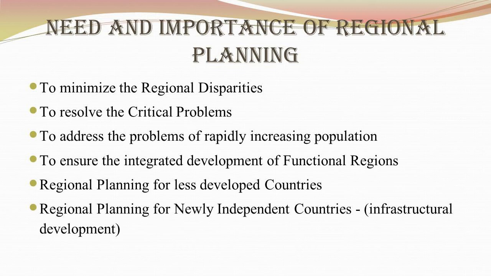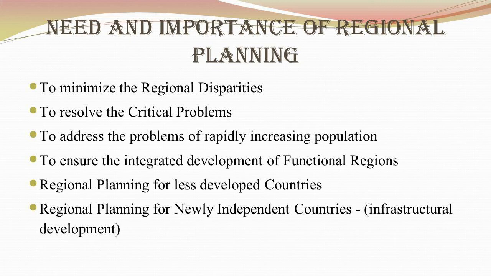Next, there are some specific critical problems. For example, specific critical problems in the Damodar Valley region, or in some hilly region, or in some drought prone region. To address these specific critical problems, regional planning is required. Then there is the problem of rapidly increasing population. There are certain regions which have very heavy population, but in relation to that, the resources are very poor in those regions. So to take care of this disparity between population and region, regional planning is required.